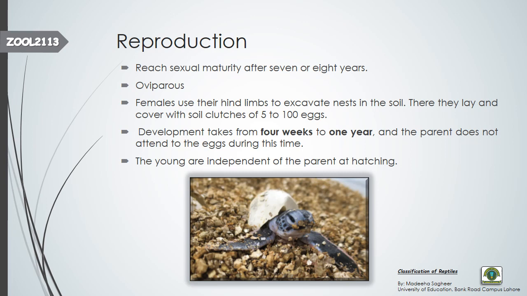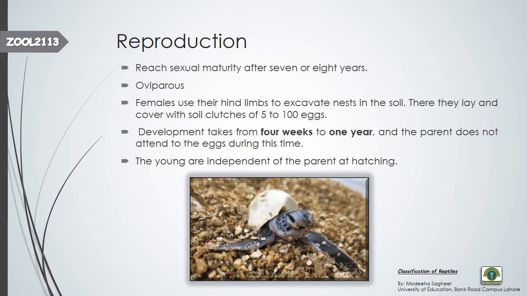Okay, let's come to the reproduction of the testudines or turtles. As I told you, they have a long lifespan, and the Galapagos tortoises live more than 100 years. Sexually they become mature at the age of 7 or 8, meaning after the age of 7 they are able to reproduce. All tortoises and turtles are oviparous. Fertilization is always internal, within the body of the female, but the female lays the fertilized eggs. Oviparous means organisms that produce their young by laying eggs.